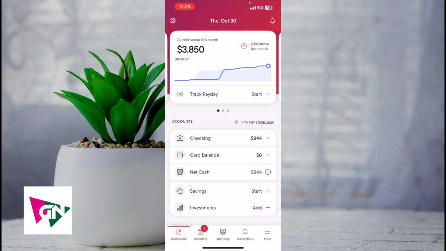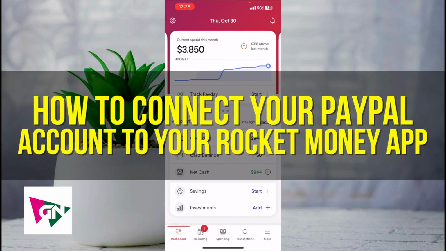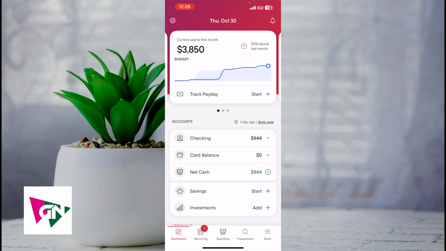And in this video, I'm going to show you how to connect your PayPal account to your Rocket Money app. Now, this video is going to be particularly useful for individuals. Let's say that you want to go ahead and connect your PayPal account to your Rocket Money app. How do you actually go about doing so? Now, this video is going to be short, sweet, and simple, guys. There's not going to be a lot of steps involved.